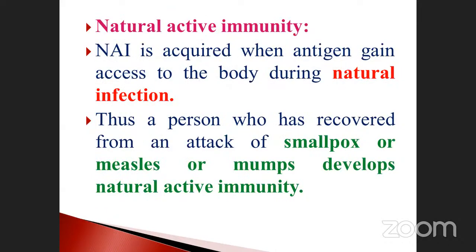Natural active immunity is acquired when antigen gains access to the body during natural infection. What do we mean by natural infection? Just imagine: smallpox, measles, mumps, and these all come under the heading of natural active immunity.